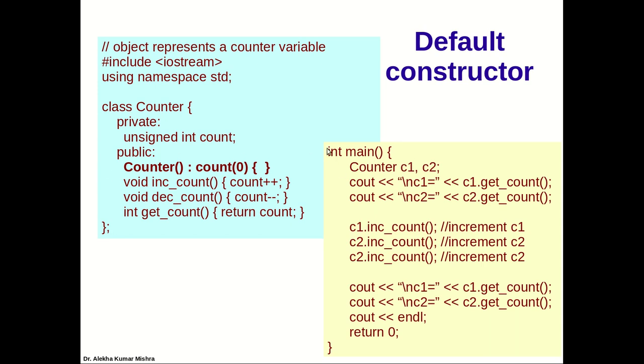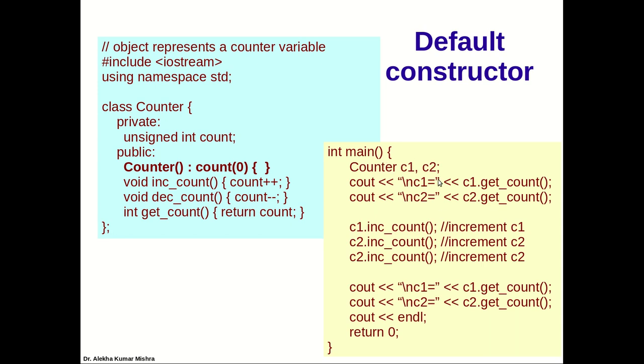It executes just like member functions, but the invocation is done automatically. Similarly for C2. Both C1 and C2 have only one data member, count, and that data member is going to be initialized to 0 by using this default constructor.